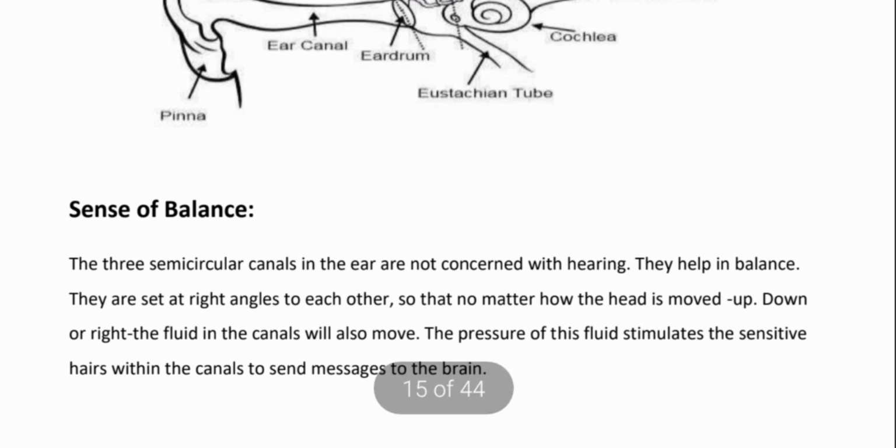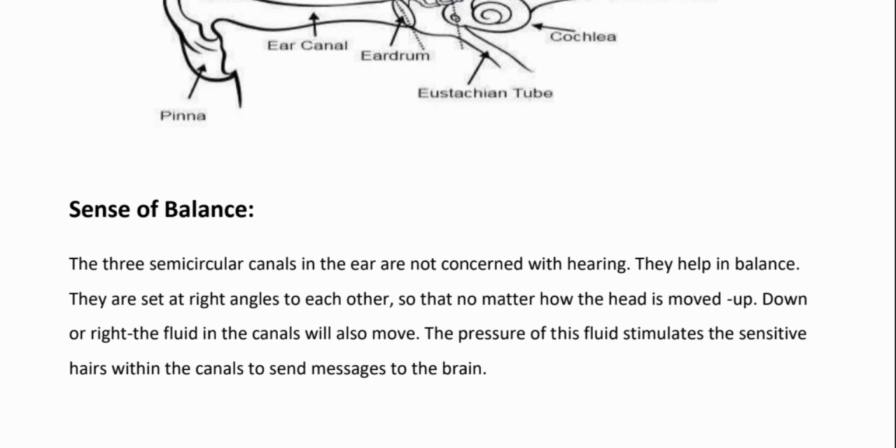Next one, students, sense of balance. How does our body maintain our sense of balance, how can we stand? Basically, three semicircular canals in your ear are not concerned with hearing. They help in balance. It means these three semicircular canals are not only concerned with hearing, but also help in balance in your body.